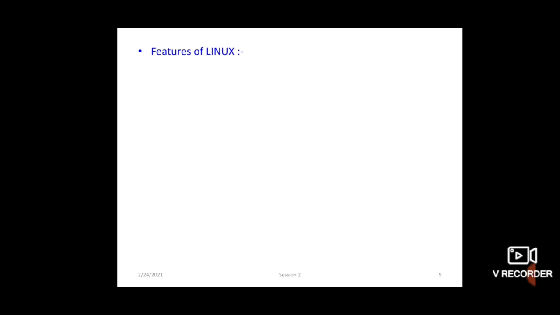It is similar to the Unix system. It is also compatible with Unix, and it was developed in 1991. So Linux is the same as the Unix system. Linux is also a multi-user operating system with a full set of Unix compatible tools.